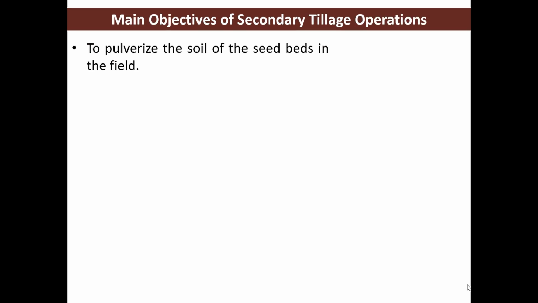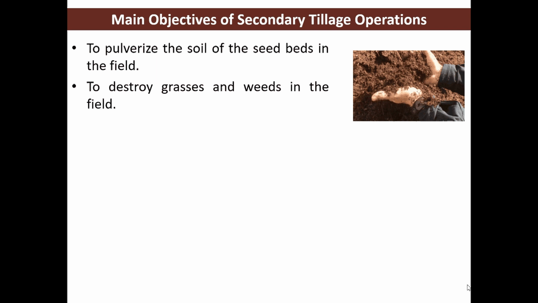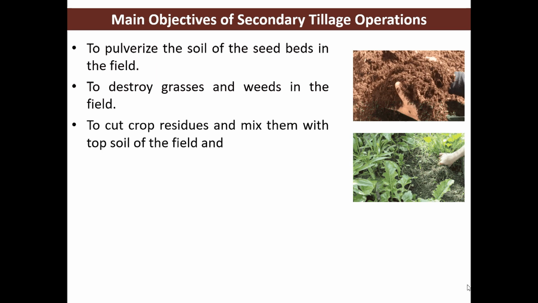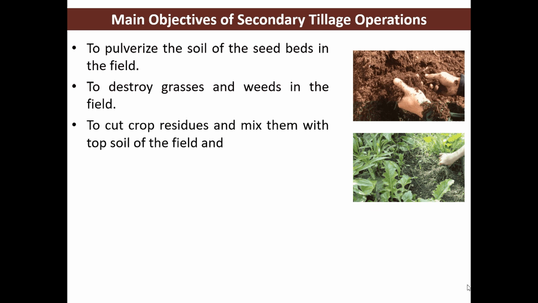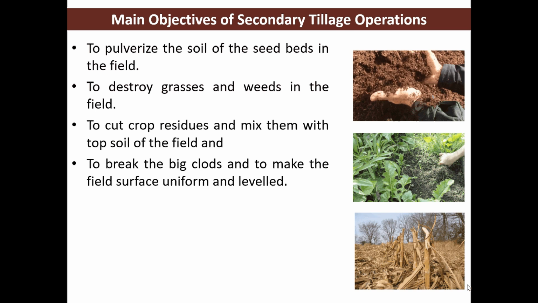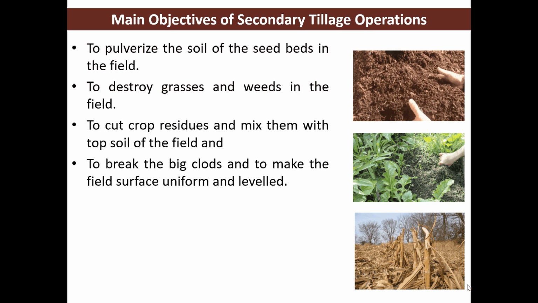Main objectives of the secondary tillage operations are to pulverize the soil of the seed bed in the field, to destroy grasses and weeds in the field, to cut the crop residues and mix them with the top soil of the field, to break the big clods and to make the field surface uniform and leveled.